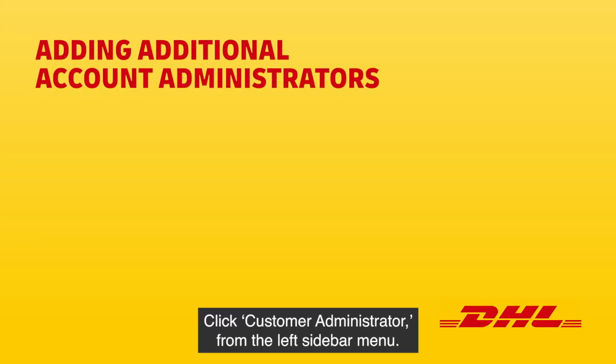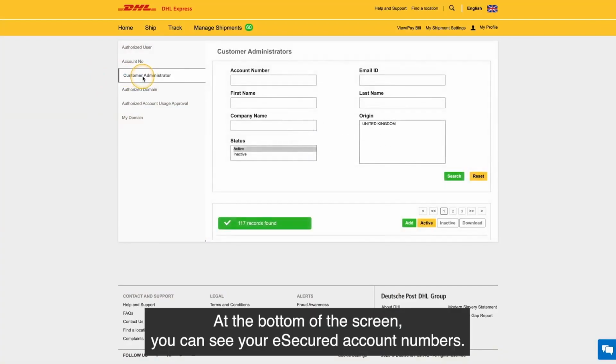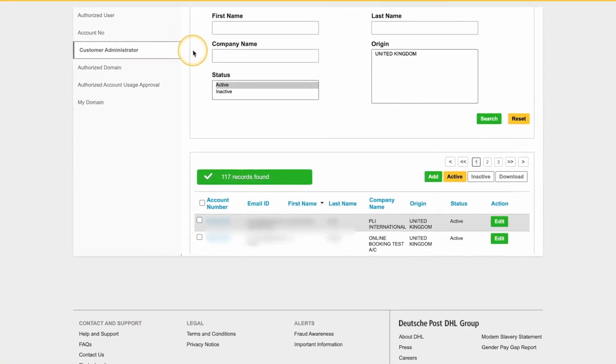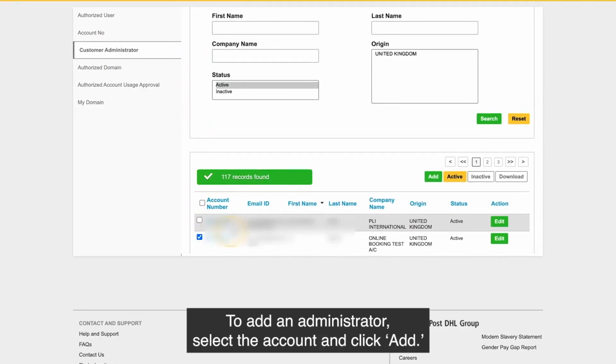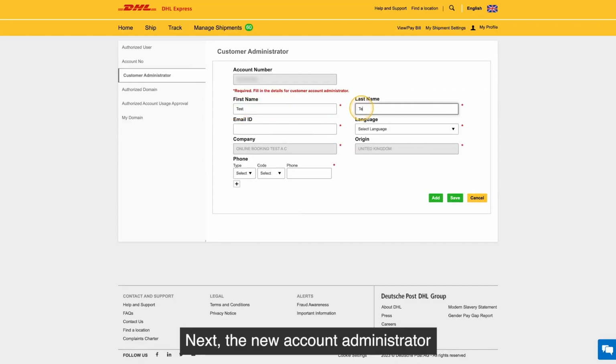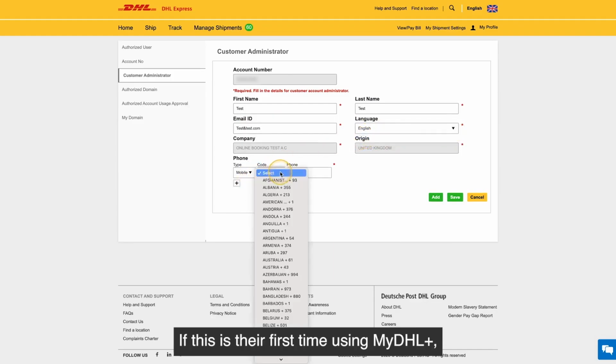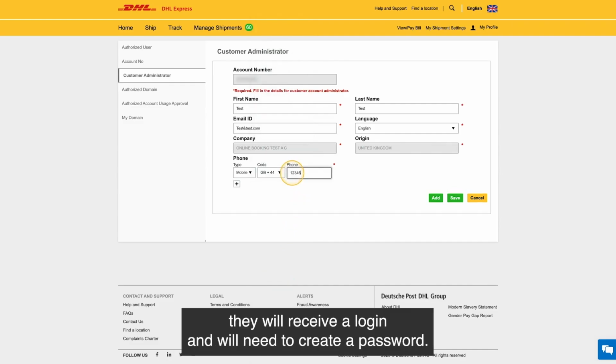Click Customer Administrator from the left sidebar menu. At the bottom of the screen, you can see your e-secured account numbers. To add an administrator, select the account and click Add. Enter the information and click Save. Next, the new account administrator will receive a Welcome to DHL eSecure email. If this is their first time using MyDHL Plus, they will receive a login and will need to create a